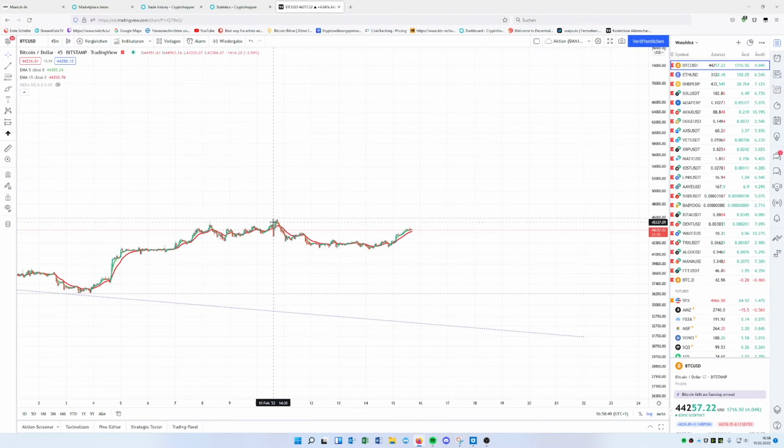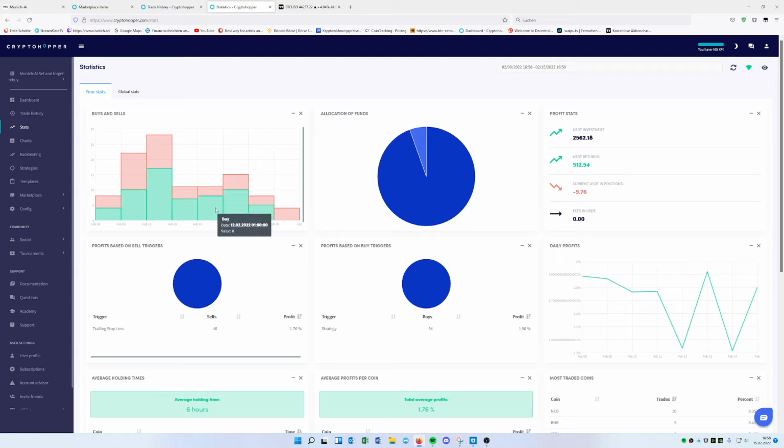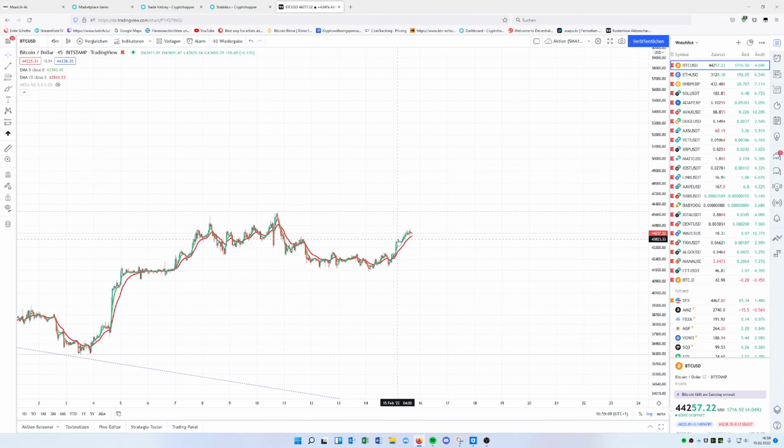But then what happens? The Bitcoin drops a bit. So we bought again, like 3 times or something. And then look what's happening here. There are more buys and sells. So we're accumulating in the area, but also we reduce the minus position. And this means as soon as there's a small pump up, we sell much faster.